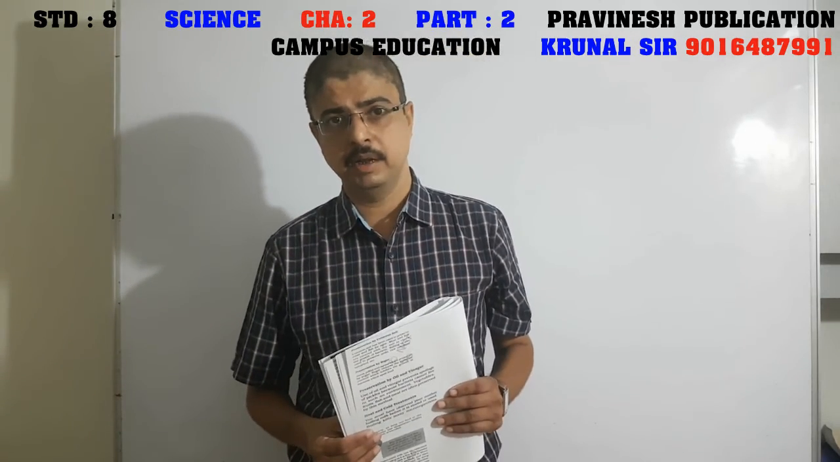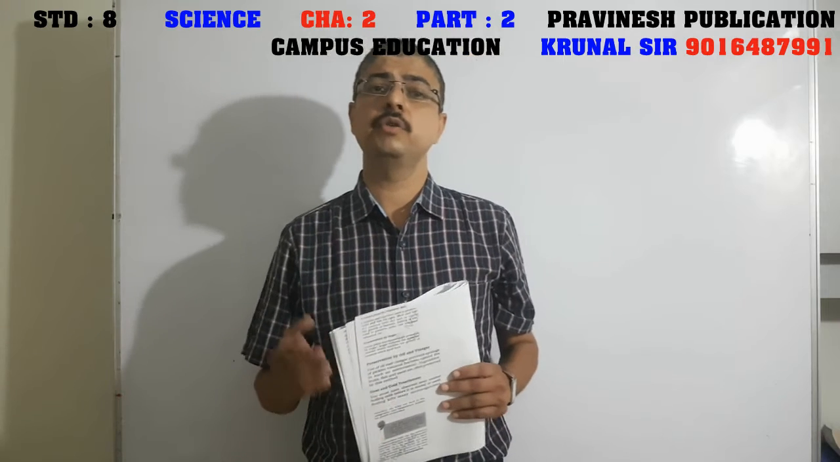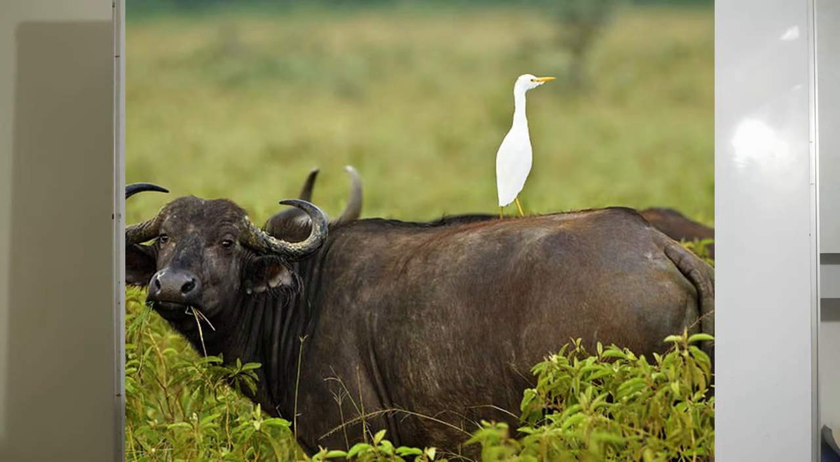Another example of a symbiotic relationship you can see on your screen. Here is the example of the heron and the buffalo. The heron will sit on the back of the buffalo. Here the heron can get some food from the buffalo's back, and the buffalo can get rid of the insects. So this is called a symbiotic relationship.